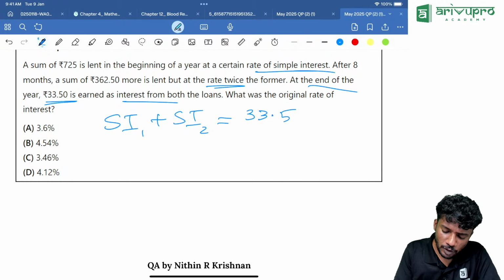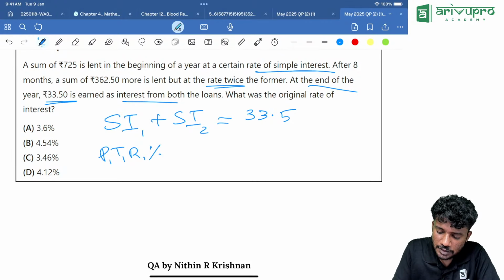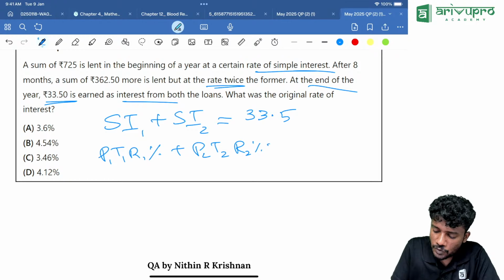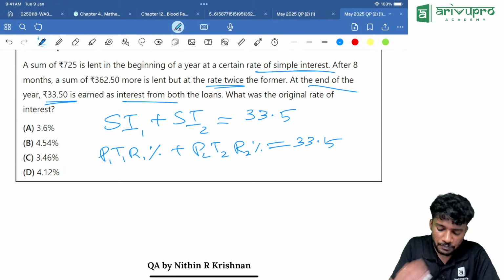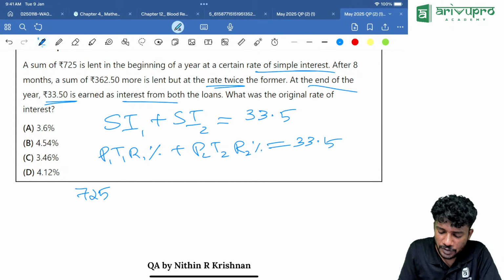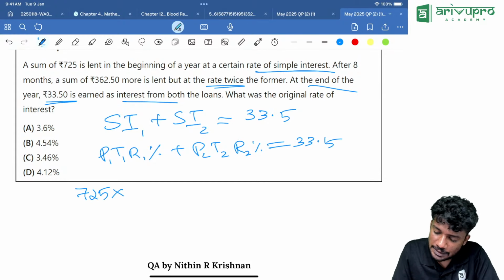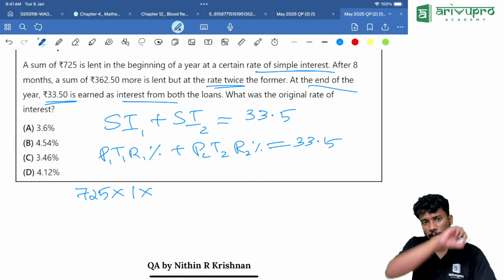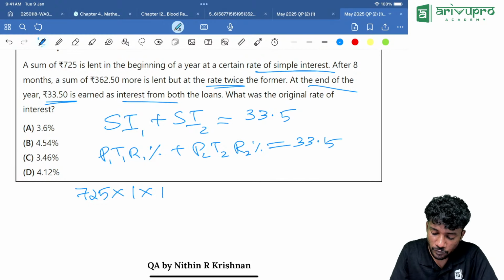So, SI1, what is the formula? P1, T1, R1 percentage plus P2, T2, R2 percentage, which is equal to 33.5. Now, my question, people, what is P1? 725, correct? Into T1 is how much? At the end of the year, so we can take it as 1. Into R1, we don't know, we are taking it as R percentage plus P2 is how much?